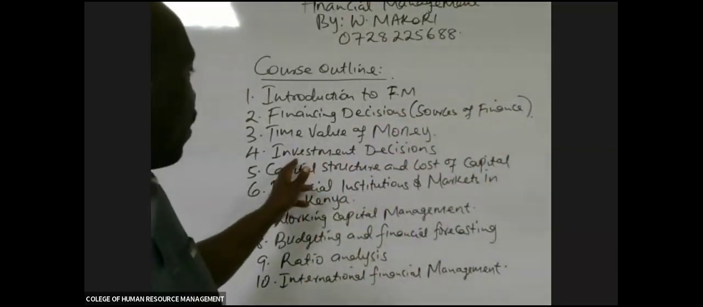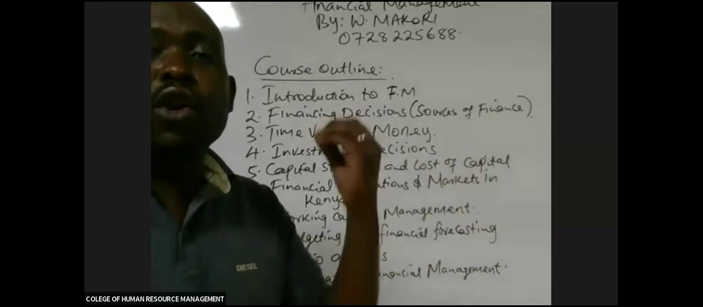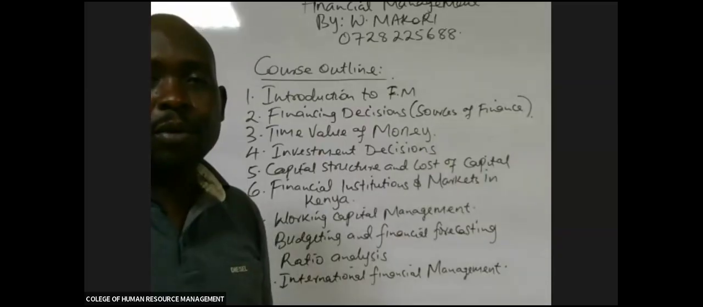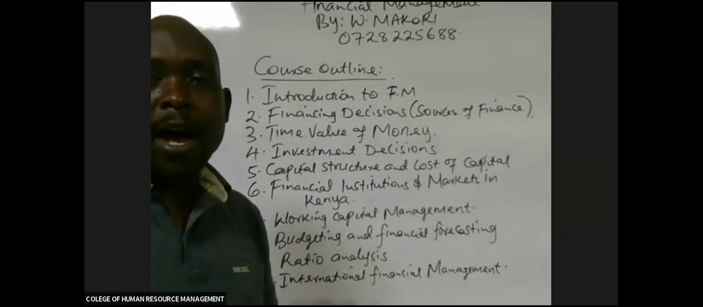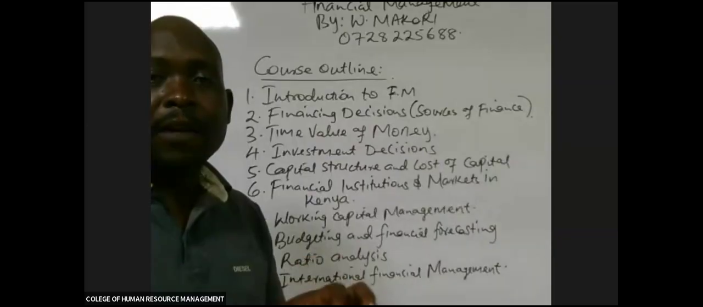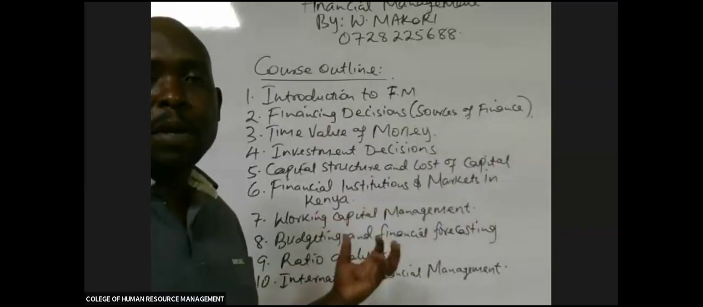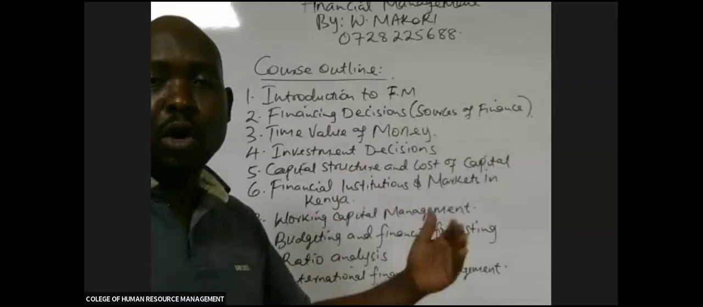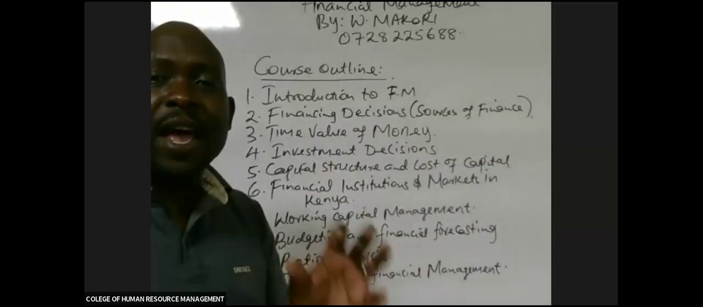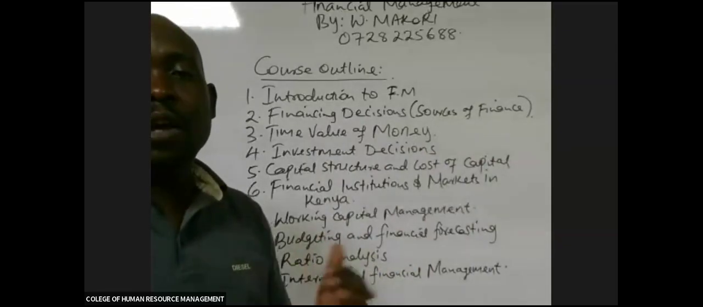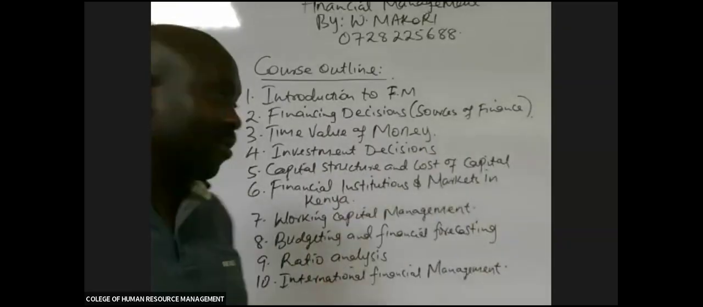Then we have the investment decisions. You want to invest the finances that you have in long-term projects. So how do you evaluate that? I understand in the QT you did some element of the net present value. We shall pick from there and get into more details. How do you distinguish viable investment decisions from those which are not viable? So we shall have a whole topic on evaluating projects.